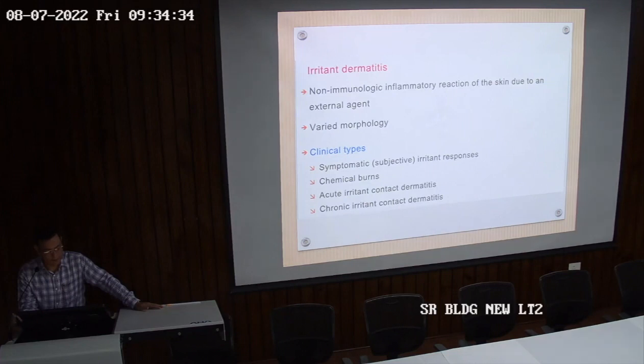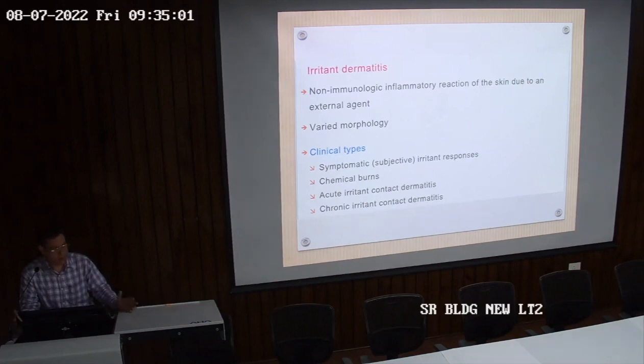So the clinical types are the symptomatic subjective irritant response, and chemical burns, which come under acid applications and other irritant applications. There is acute irritant contact dermatitis, and there may be chronic irritant contact dermatitis also. Acute irritant is through alkalis and acids, whereas examples of chronic irritant contact dermatitis are detergents, soaps, even water.